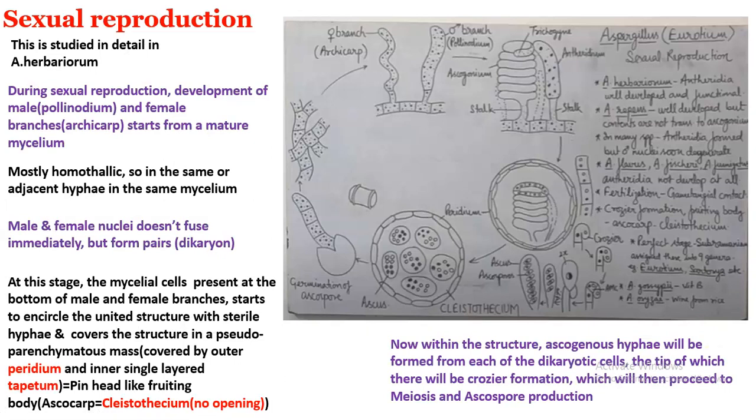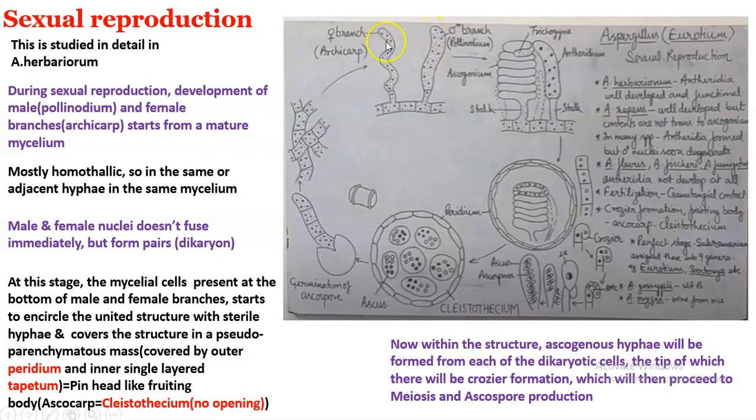There are different species of Aspergillus showing diversity in the sexual reproduction process, and it is completely and perfectly studied in Aspergillus herbariorum. During sexual reproduction, starting from the normal vegetative mycelium, there will be the development of a female branch and a male branch. The female branch is called the archicarp and the male branch is called the pollinodium.